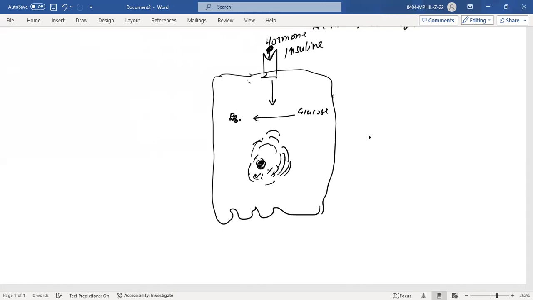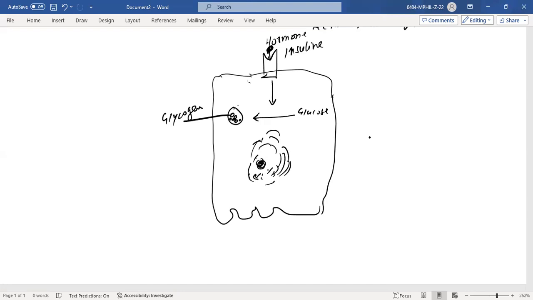Into glycogen. If insulin comes, won't glucagon be converted? No, that is glucagon. Glucagon is a hormone which converts glycogen back into glucose. Here you have glucose.